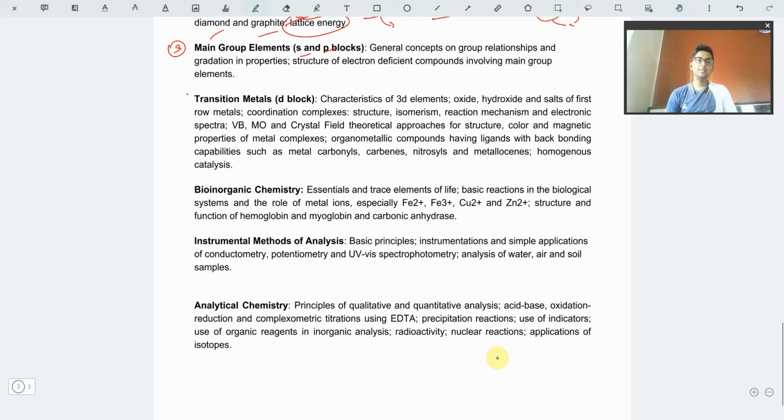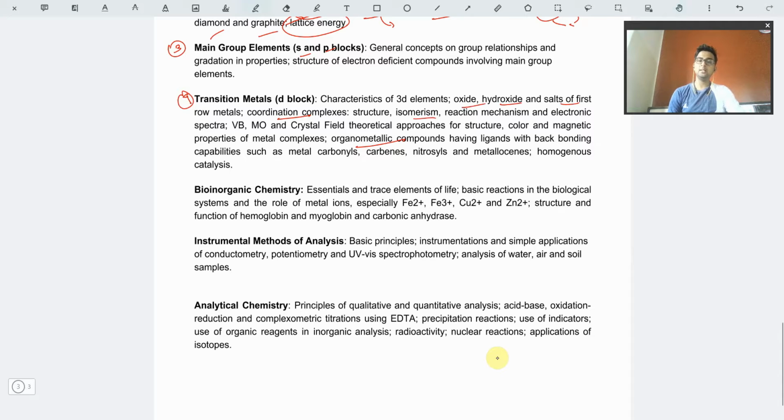The next part is transition metals. So D block, obviously, firstly we have to learn about the D block elements in general. Then we have coordination chemistry. Then we have organometallic chemistry. All of them obviously come under the same D block chemistry. So we have to firstly learn about the oxides, hydroxides, salts, and those kinds of things. Then we move into the coordination chemistry.